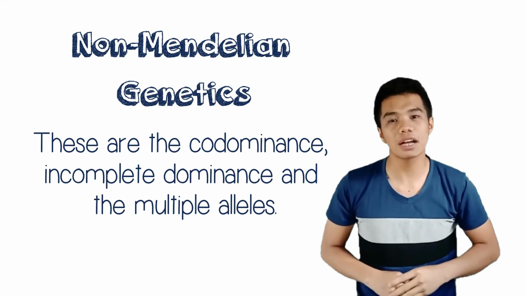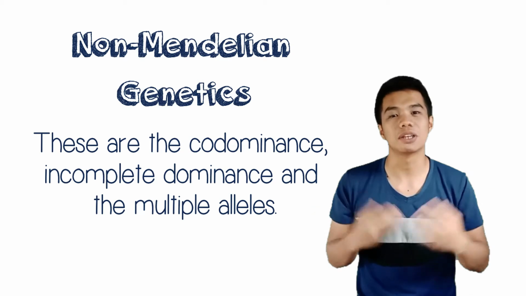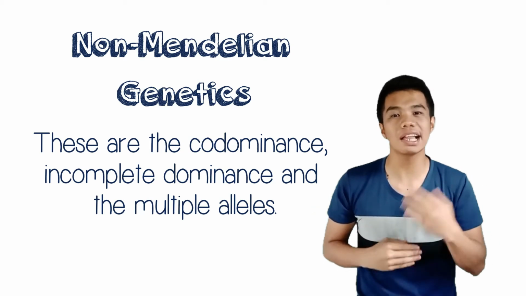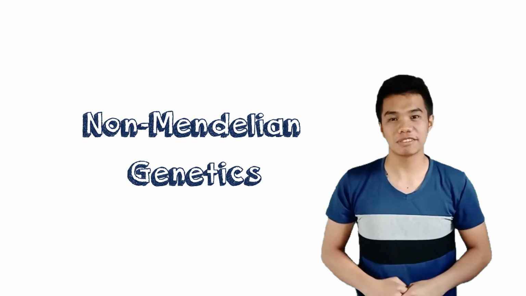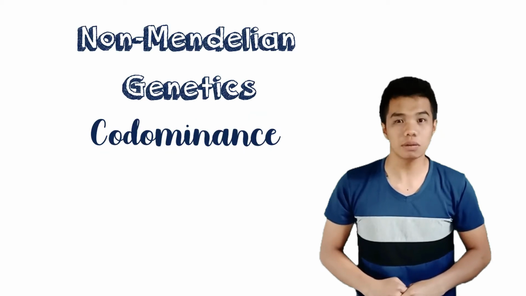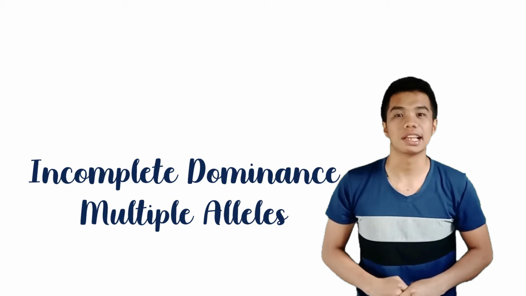These are the codominance, incomplete dominance, and the multiple alleles. Now we have defined the non-Mendelian genetics and enumerated three of the common patterns, which are the codominance, incomplete dominance, and multiple alleles. Let's discuss them individually.